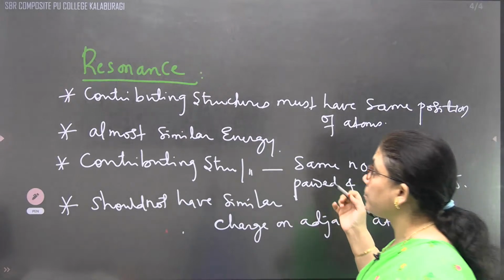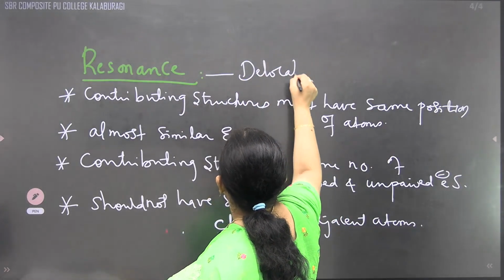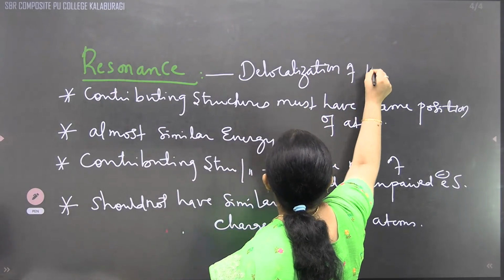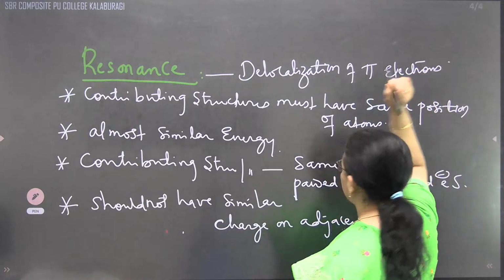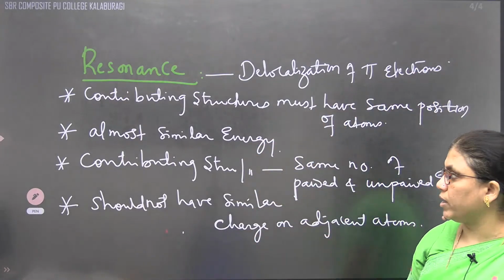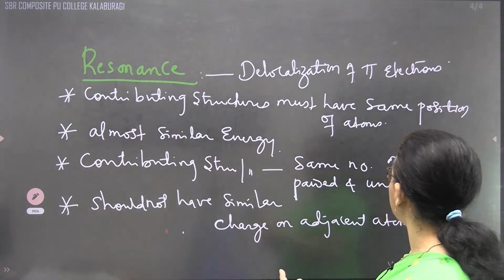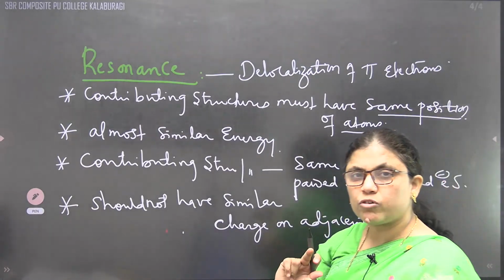Why has resonance happened? It is a delocalization. Delocalization of pi electrons is called what, children? It is called resonance. To get a resonance, the contributing structures must have the same position of atoms. Second, they should have almost similar energy.